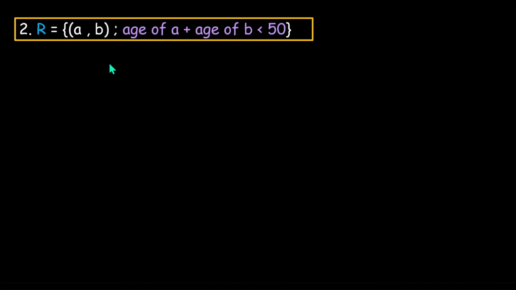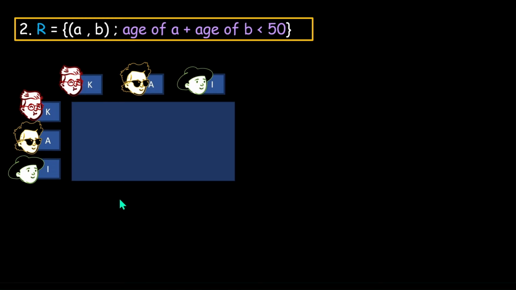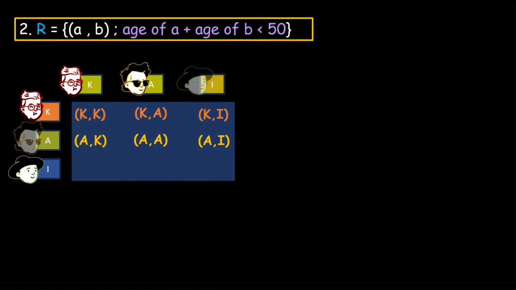So the relation that would be formed now, we have to take all three here, and all three here, just so we can conveniently write all the pairs that can be formed. So that's Khan, Adi and Ishan, and also Khan, Adi and Ishan. So the pairs that can possibly be formed would be KK, which is Khan with Khan, Khan with Adi, Khan with Ishan, Adi with Khan, Adi with Adi, Adi with Ishan, Ishan with Khan, Ishan with Adi, and Ishan with Ishan.